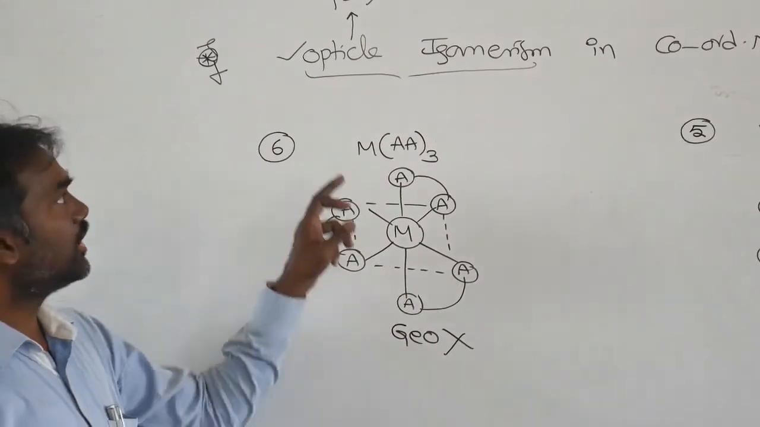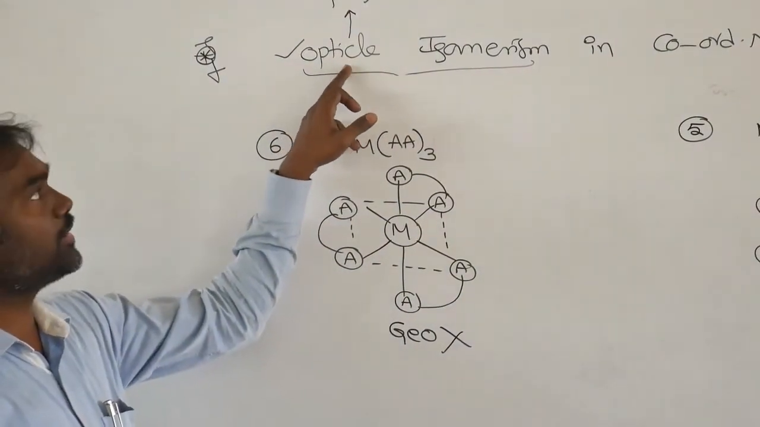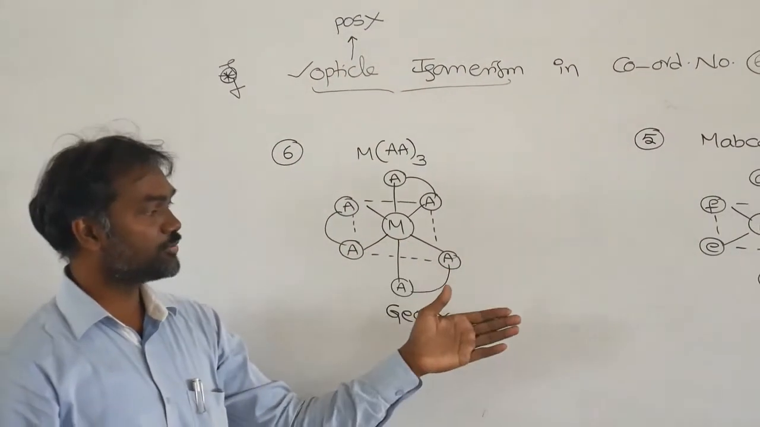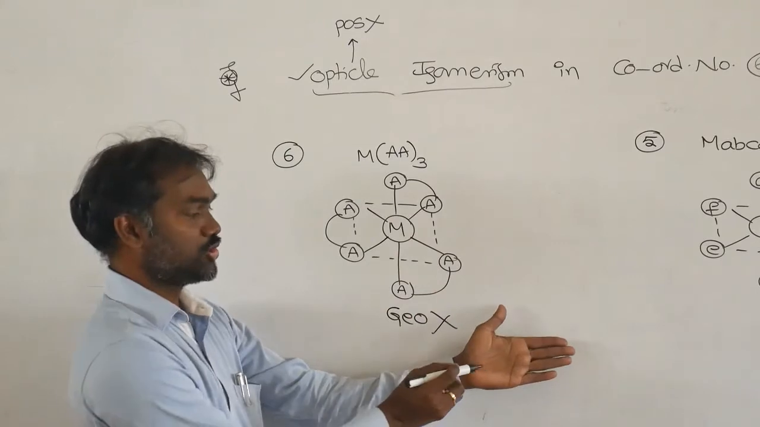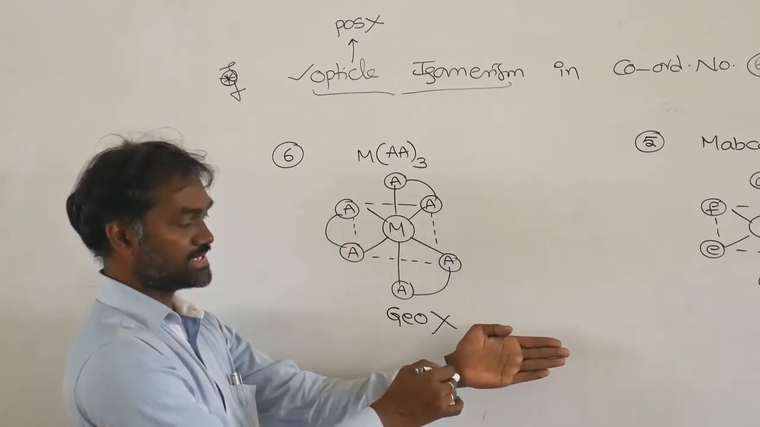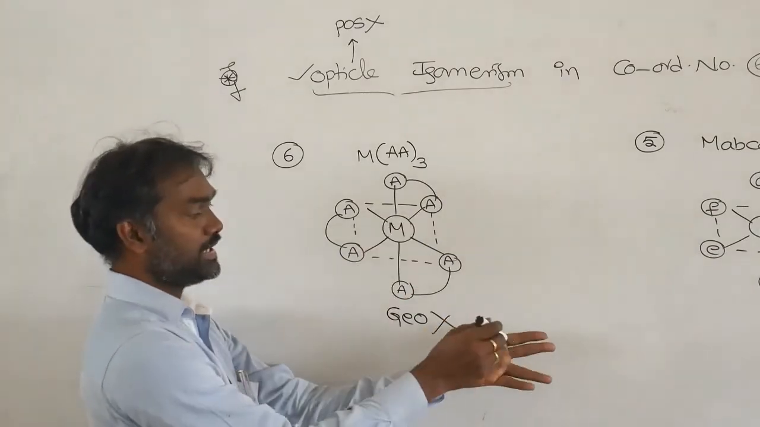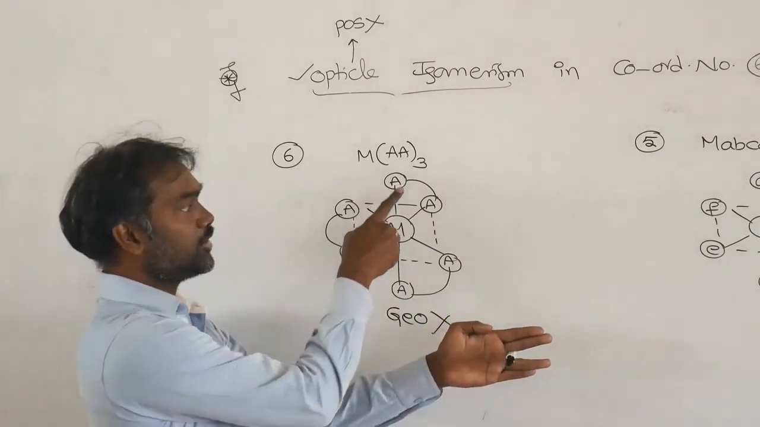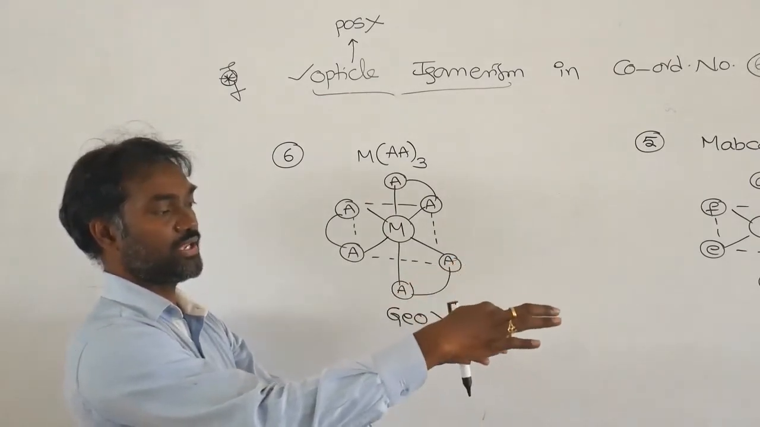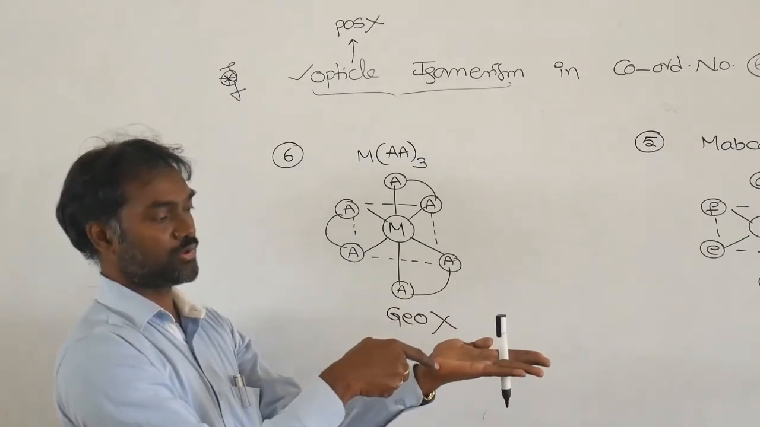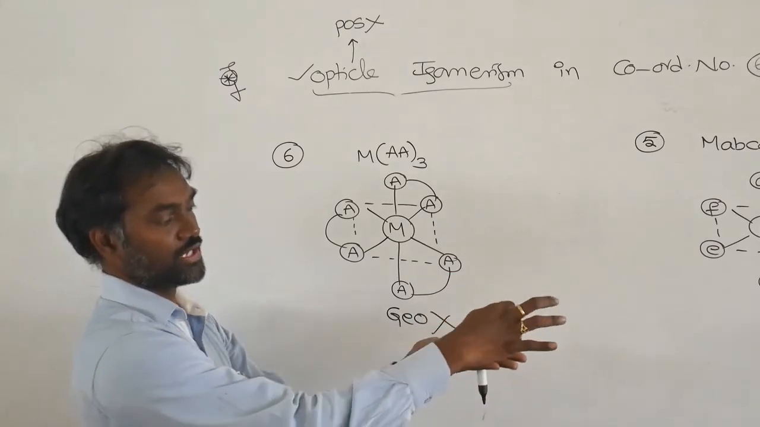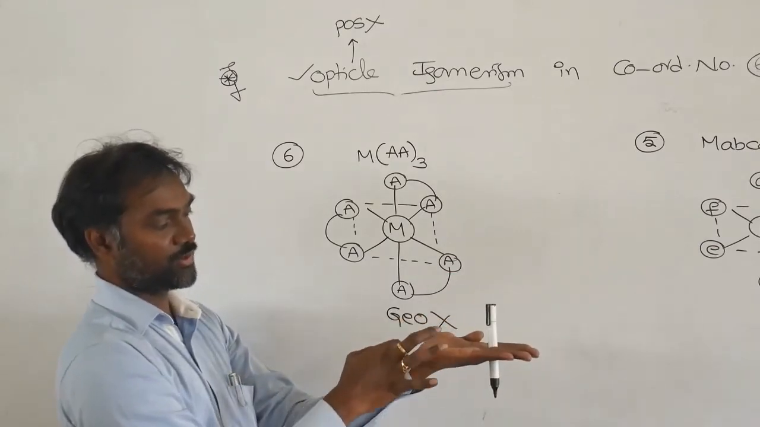Already we have seen that. Now we are thinking about optical isomerism. Optical isomerism means you must think about a plane of symmetry. So in what way is this structure? You must imagine. So M is in the middle. Here A and A, and here one ring is there. Next here above, one ring, and here one ring. Here to here one ring, and this one to this one, one ring is there.